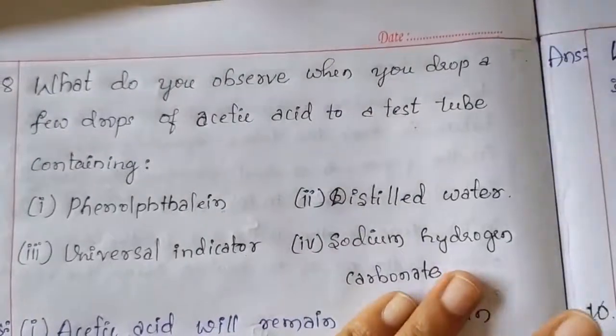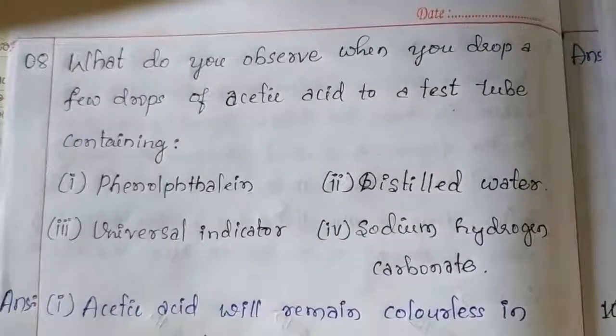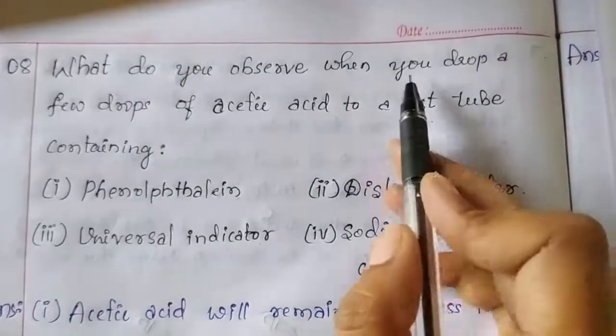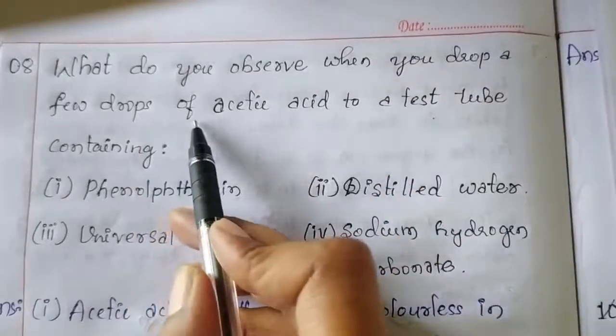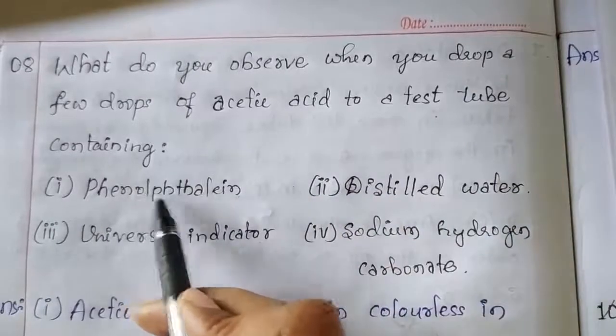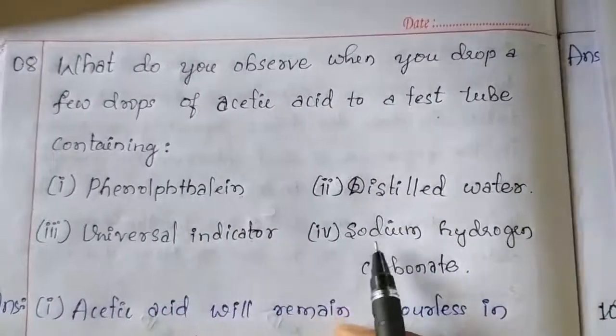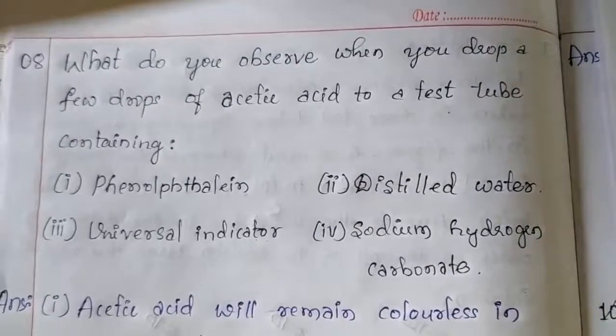Children, next we will move to the 8th question. Children, see here. What do you observe when you add a few drops of acetic acid to test tubes containing phenolphthalein indicator, distilled water, universal indicator and sodium hydrogen carbonate?